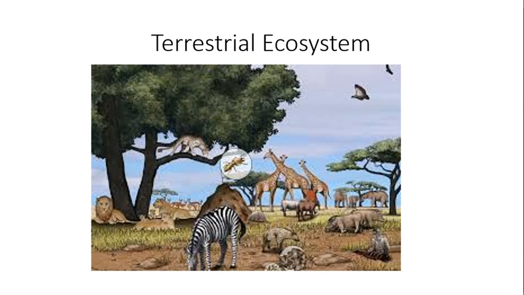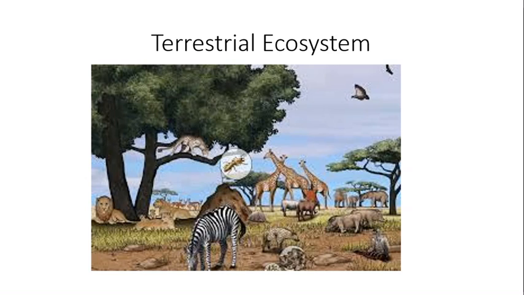So when we are studying terrestrial ecosystem, first we should know what is meant by an ecosystem. An ecosystem is a self-regulating group of biotic communities of species interacting with one another and with their non-living environment, exchanging energy and matter.